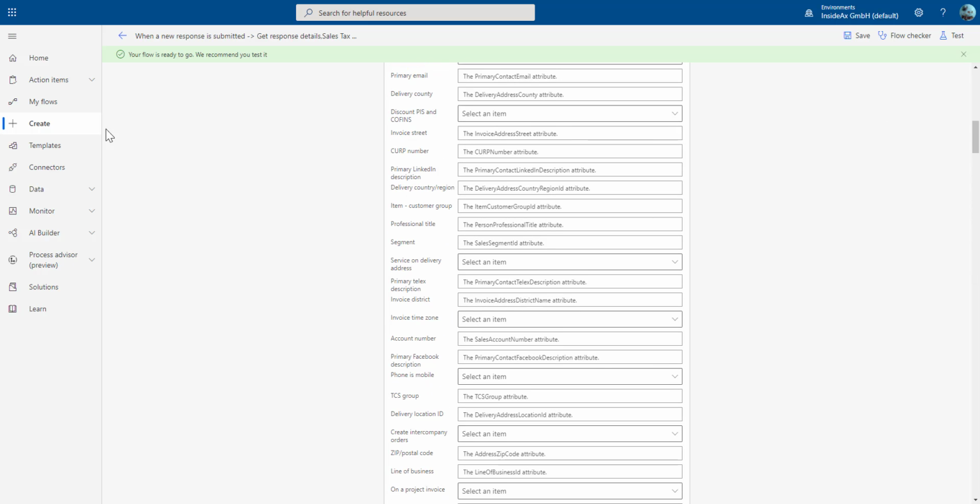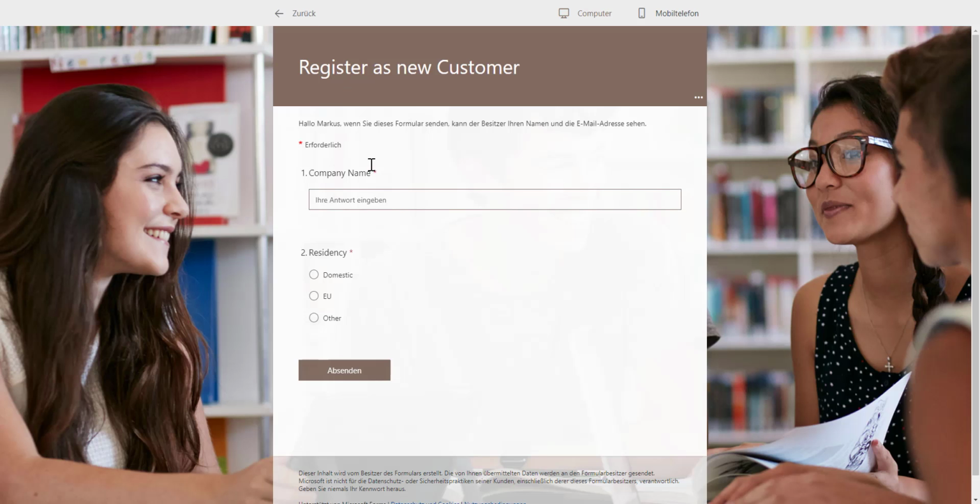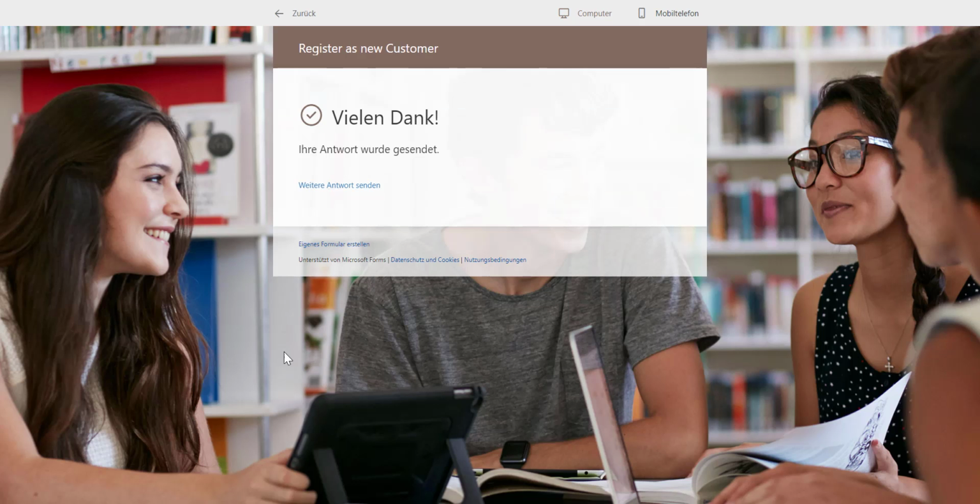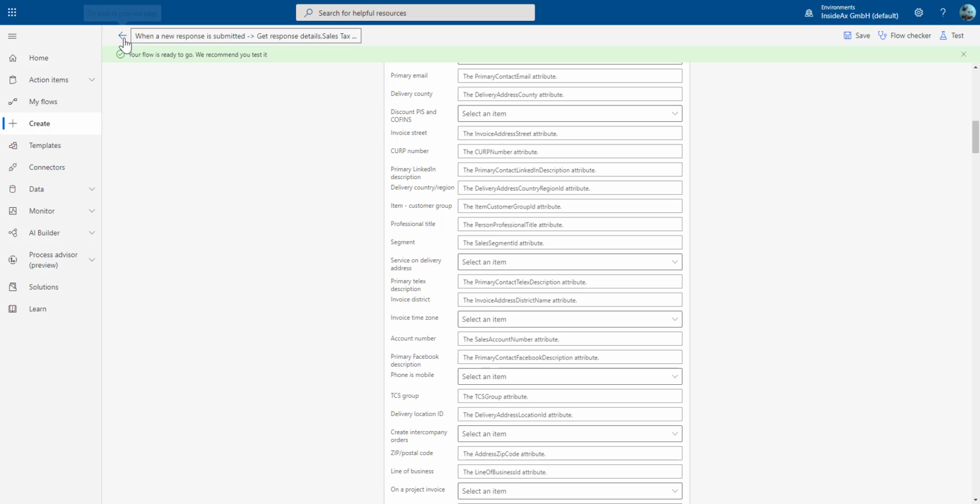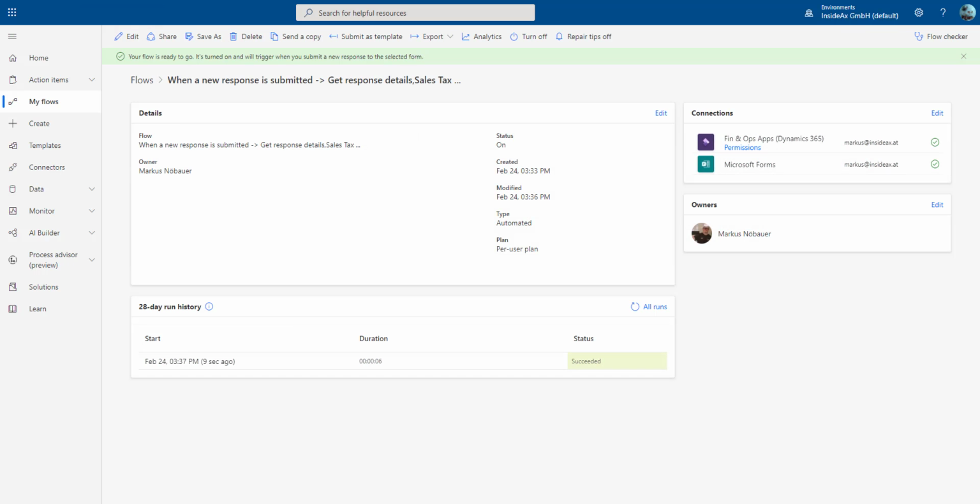So I'm going back to the forms, and I'm providing a name here, test flow company, and I'm a domestic company, and submit my answer. Now that this answer has been submitted, the flow is triggering in the background. We can have a look how this is working.